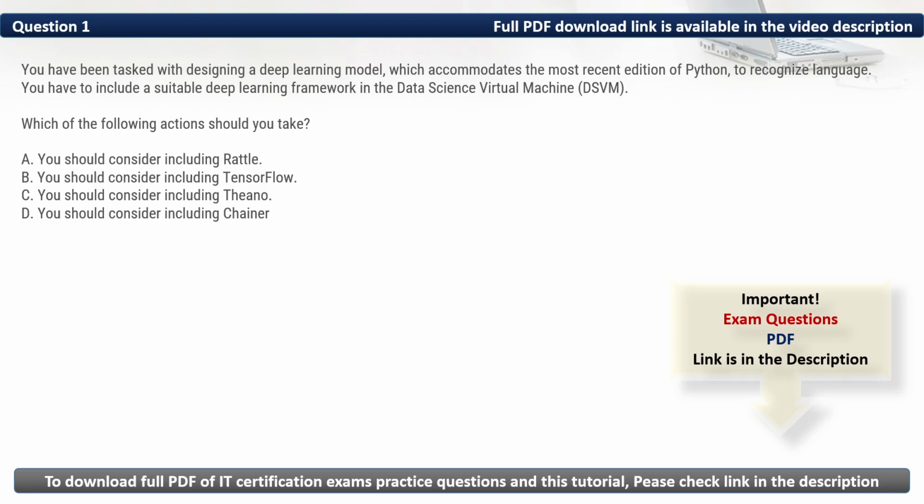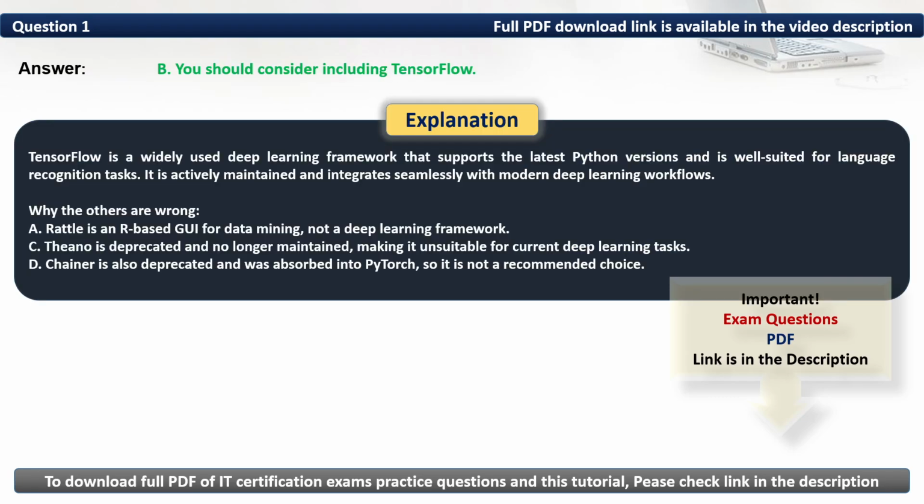As such, you should consider including TensorFlow. Thus, the correct option is B. TensorFlow is a widely used deep learning framework that supports the latest Python versions and is well suited for language recognition tasks. It is actively maintained and integrates seamlessly with modern deep learning workflows.